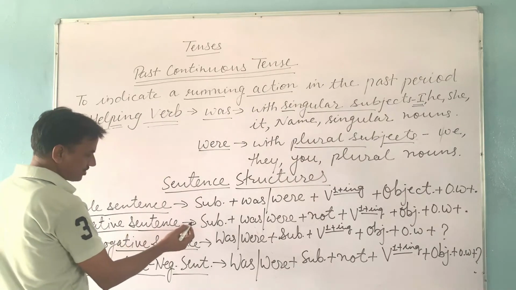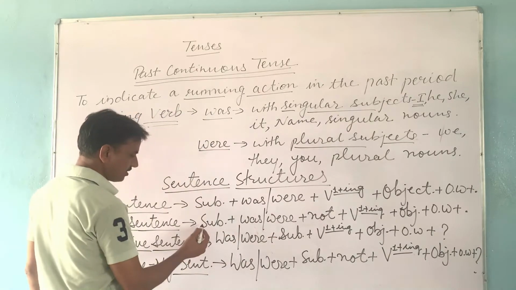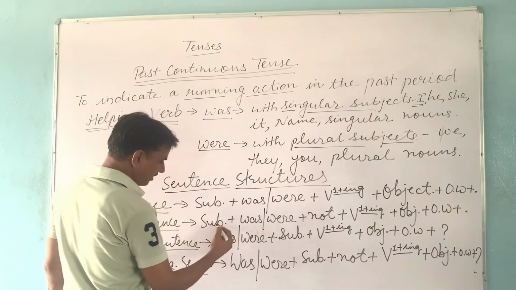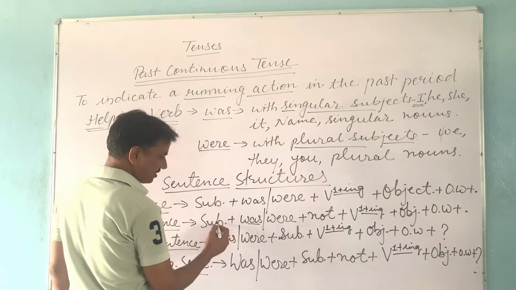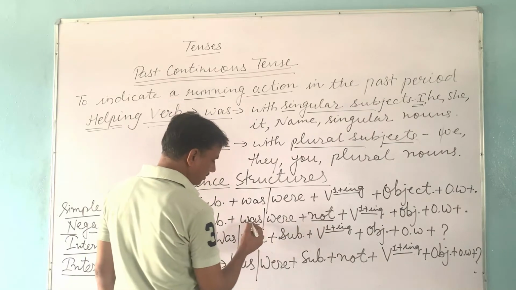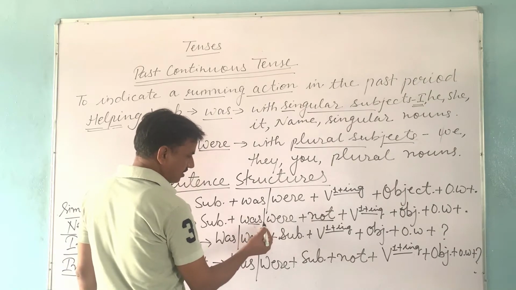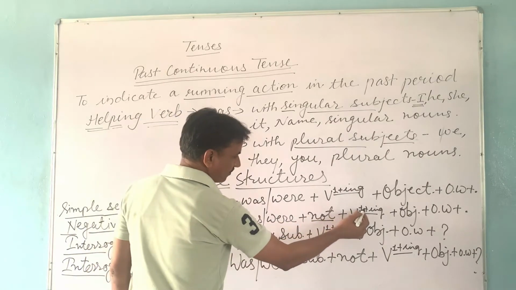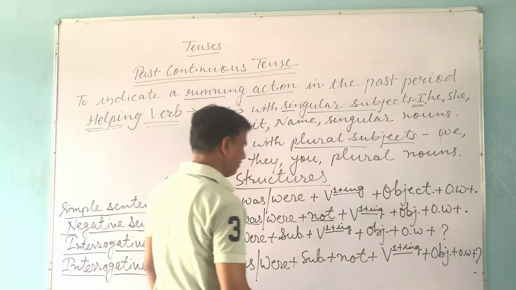Negative sentence. In negative sentence we will put not after helping verb was and were. It means firstly we use subject, then we will write was or were according to the number of our subject. If subject is singular, we use was. If subject is plural, we use were. Then we will put not after was and were, because was and were are the helping verb in this tense, and not is always used after helping verb. Then first form with ing, object, other word if any, and at last we use full stop.